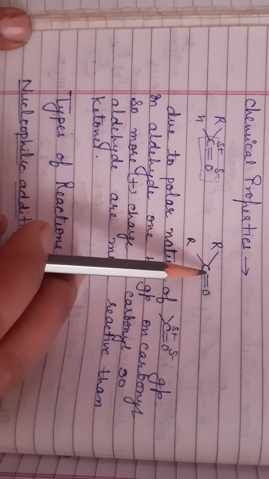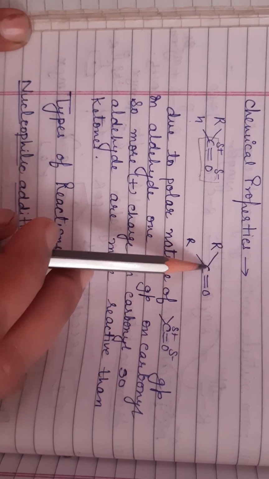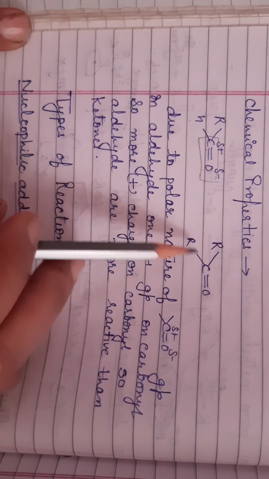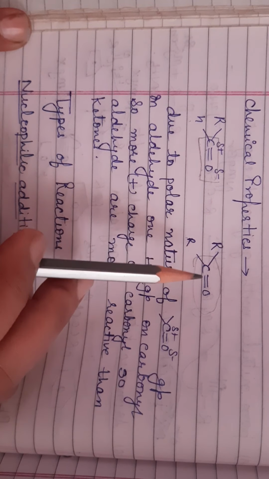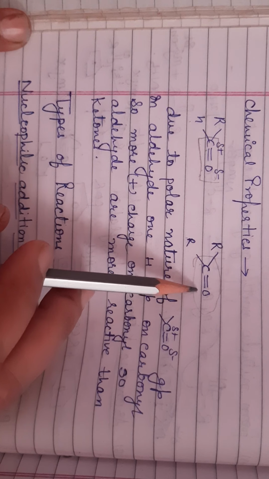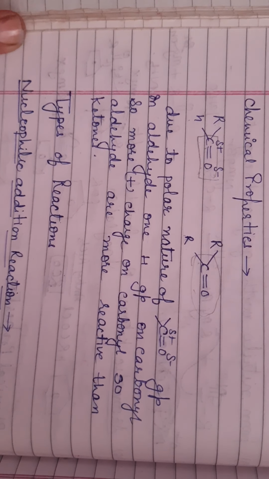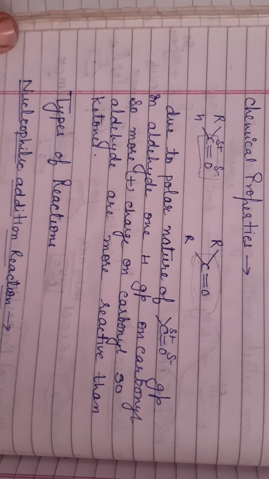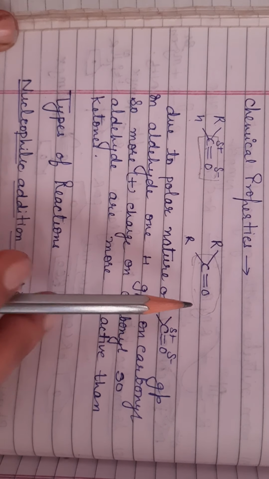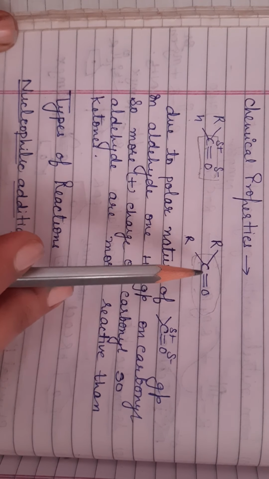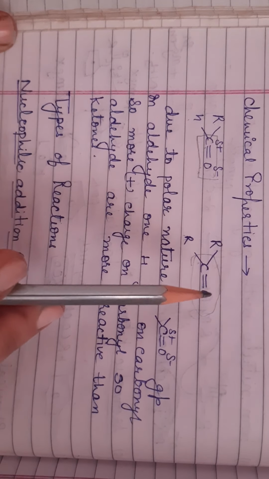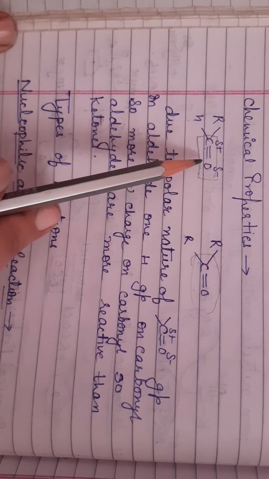Same here, this R group is the non-polar part and this part is the polar part, and out of carbon and oxygen, oxygen is more electronegative, so oxygen carries a partial negative charge and carbon carries a partial positive charge. That's why both aldehydes and ketones are polar in nature.